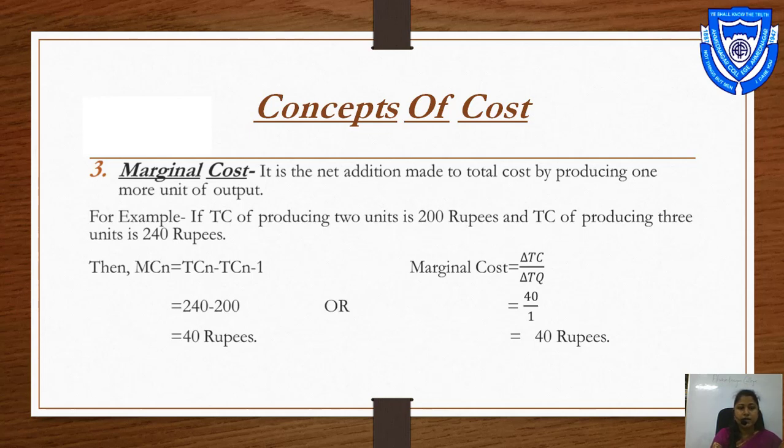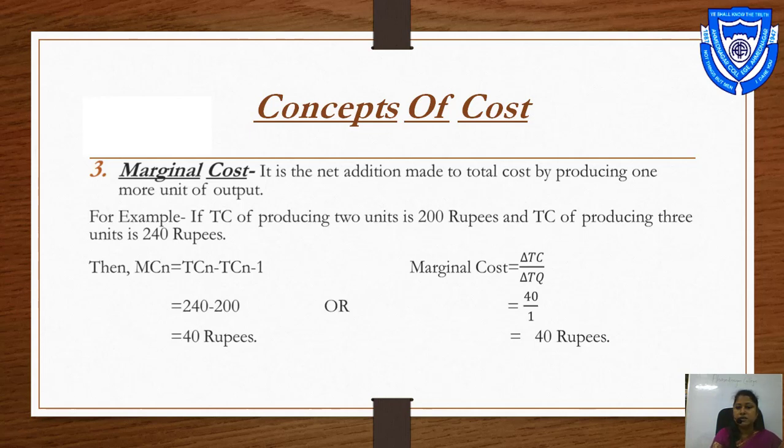Here N is the additional unit. So TCn, the total cost with the additional unit, is 240 rupees, minus TCn minus 1, that is the previous unit, that is 200. So 240 minus 200 is equal to 40 rupees. Or marginal cost is equal to change in TC divided by change in TQ.